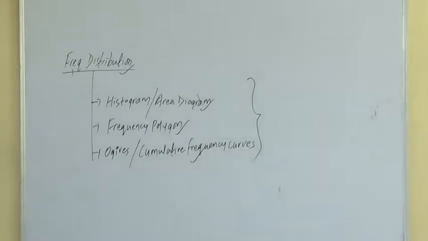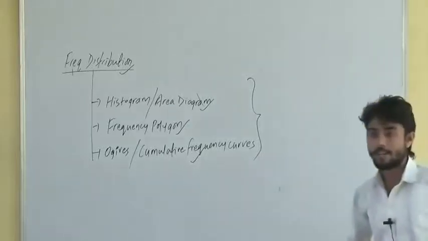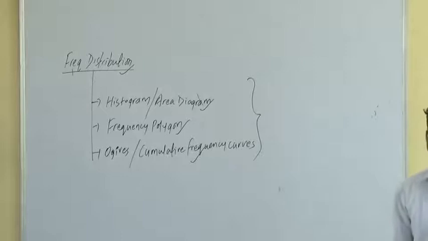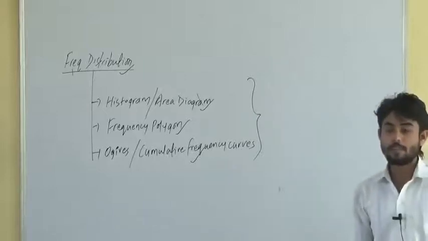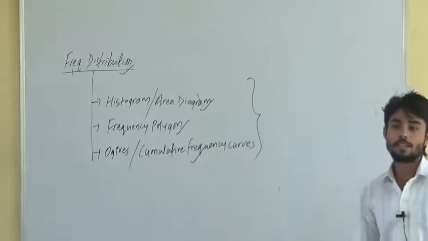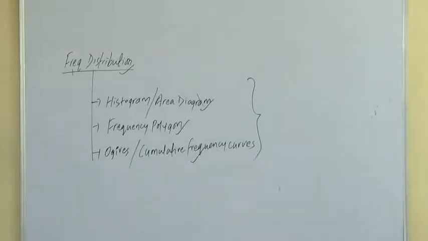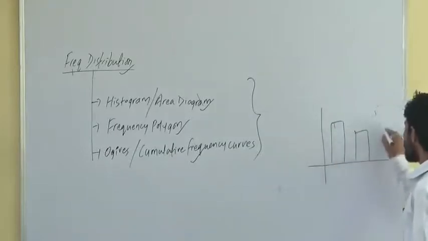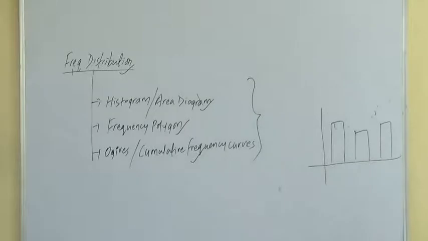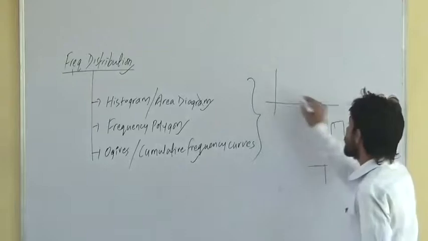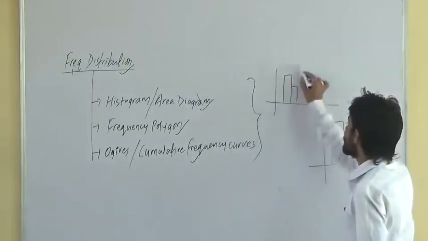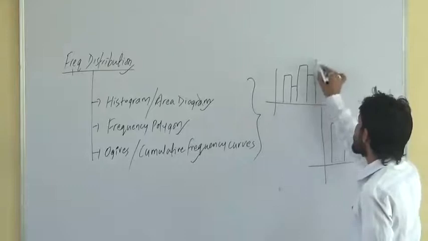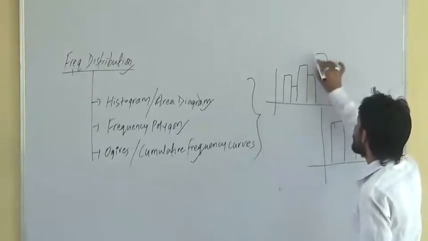Histogram. Now what is this histogram? What are the frequency polygon, ogive curve and all? Histogram looks similar to a bar diagram, but there are some differences. What is the difference here? In the case of a bar diagram, the bars were separated. They didn't touch each other. But in the case of a histogram, the bars will touch each other. It will look something like this.